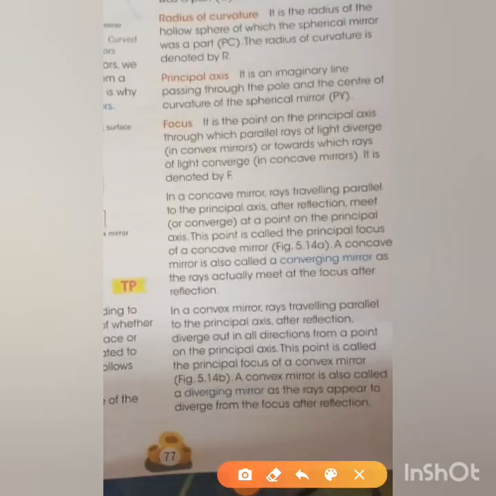As mentioned, you can see in a convex mirror, the rays traveling parallel to the principal axis after reflection diverge out in all directions, that is, spread out in all directions from a point on the principal axis. That point is known as the principal focus of a convex mirror. A convex mirror is also called a diverging mirror, as the rays appear to diverge or spread out from the focus after reflection.